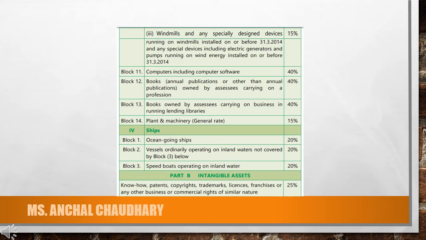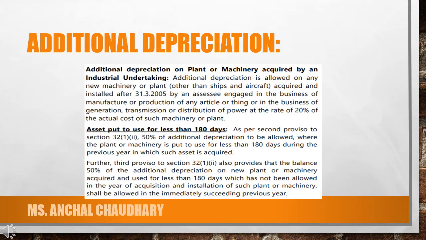If it is a case of intangible assets, on that particular intangible asset it's 25%. Intangible assets include your know-how, patents, copyright, trademarks, license, so these all are your intangible assets. So these were all the percentages regarding the depreciation amount.